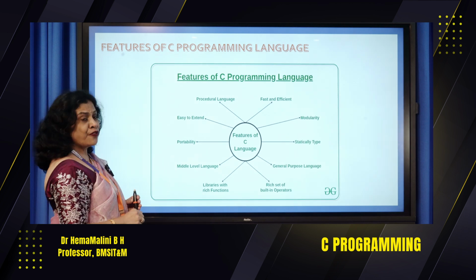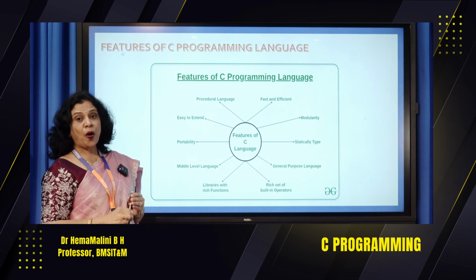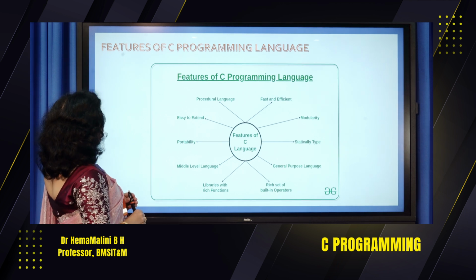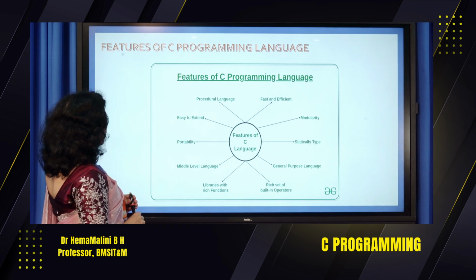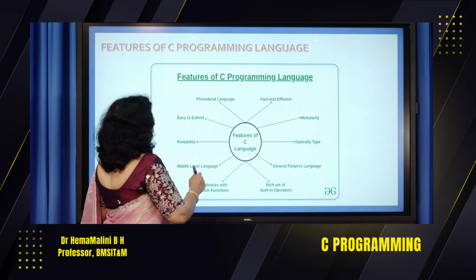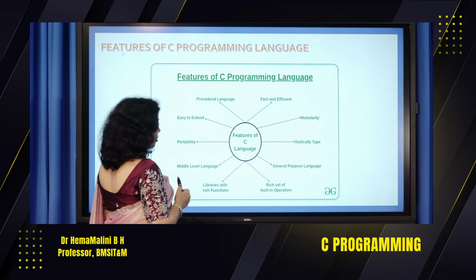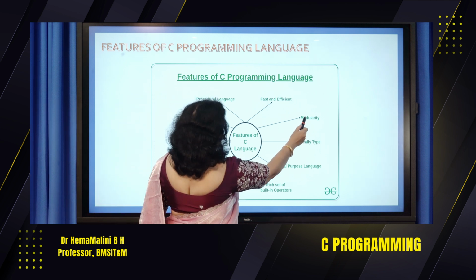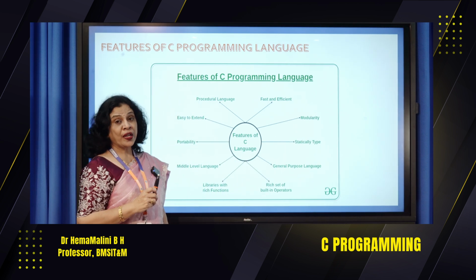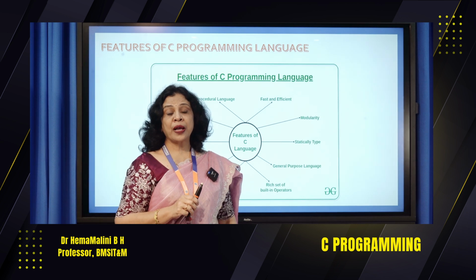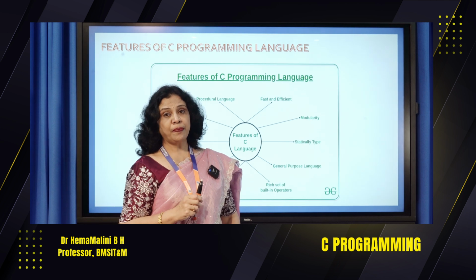Now let us see why C is so popular. Coming to the features of the C programming language. C is fast and efficient. It is known for its modularity. So we call it a modular program or structured program.